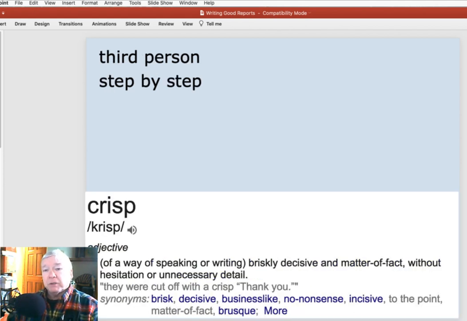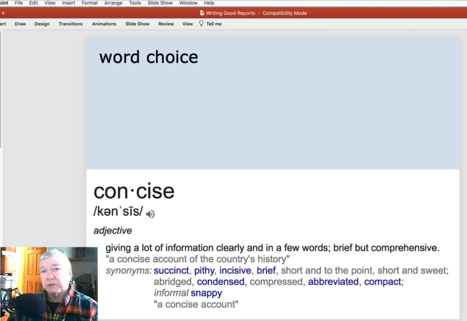Having it be crisp, unnecessary detail is not there. It's very businesslike. We write in the third person in our technical writing, and we make things organized step by step as we go through the information.